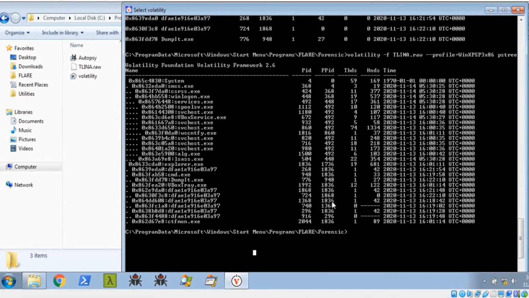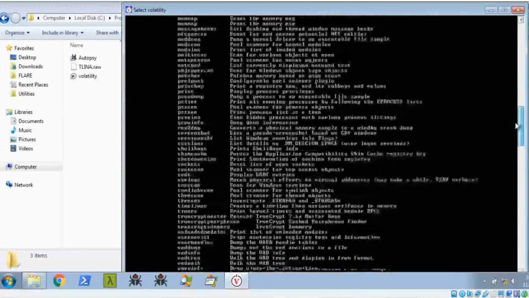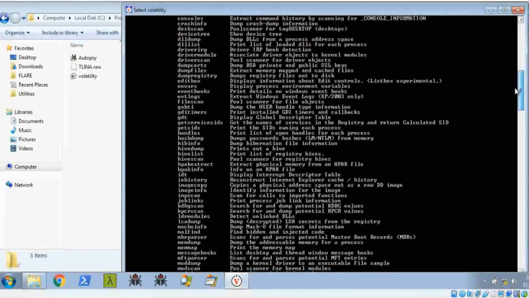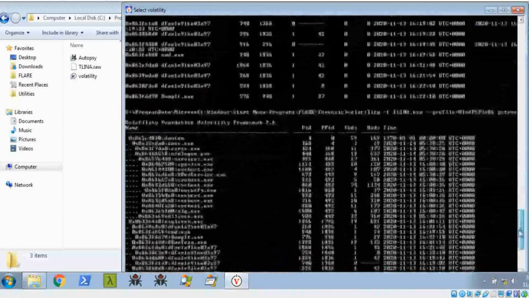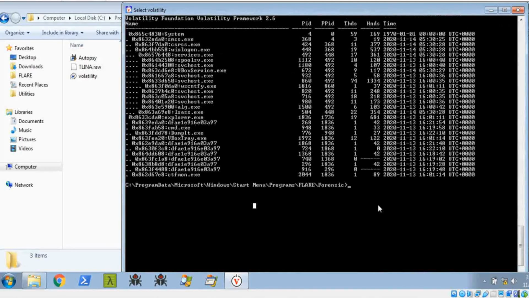So guys, now I'm going to get the path to find where this malware is installed. For that I'm going to give the command called cmdline. Cmdline displays process command line arguments. Then we can get the path where this malware infected file is installed. This is the hash value of that malware.